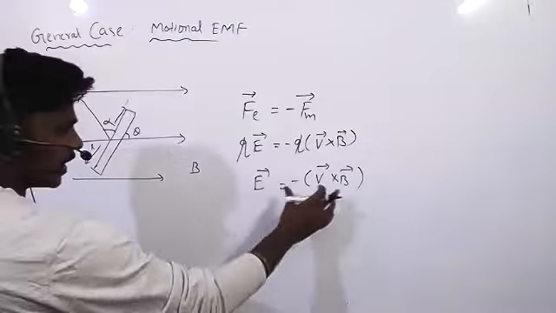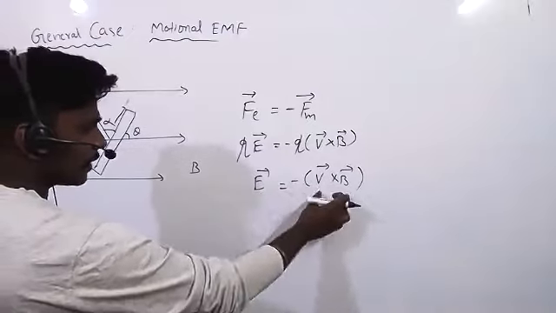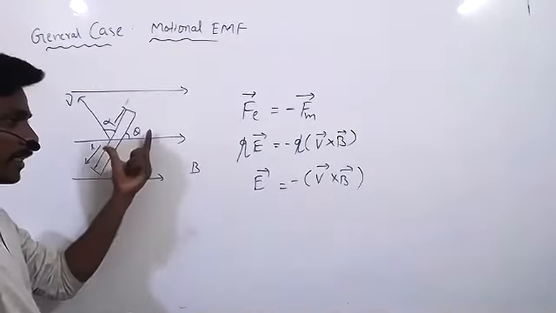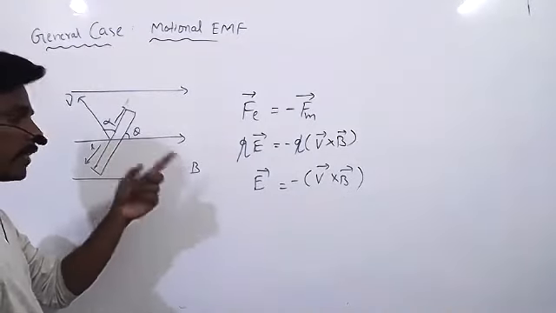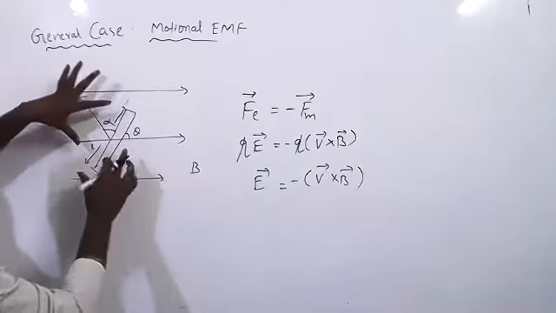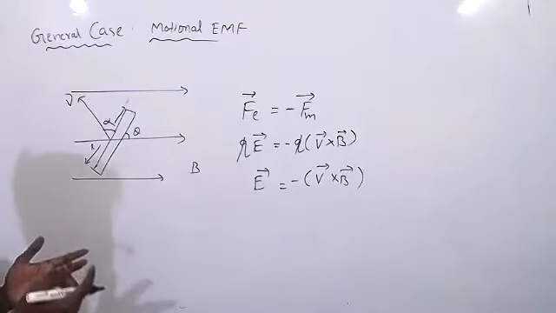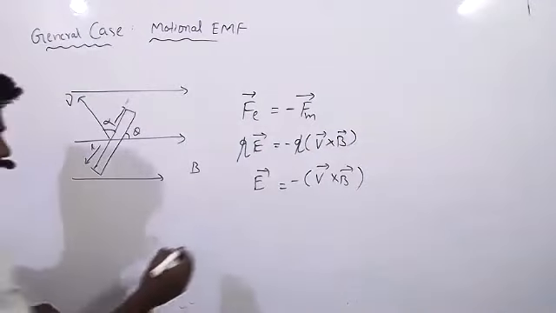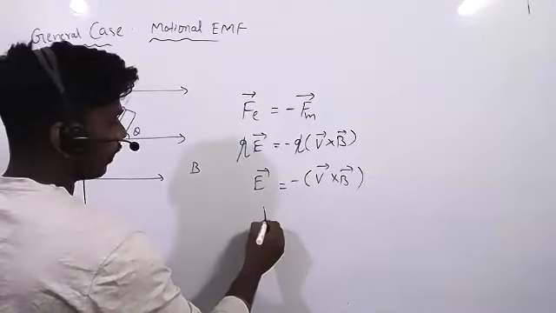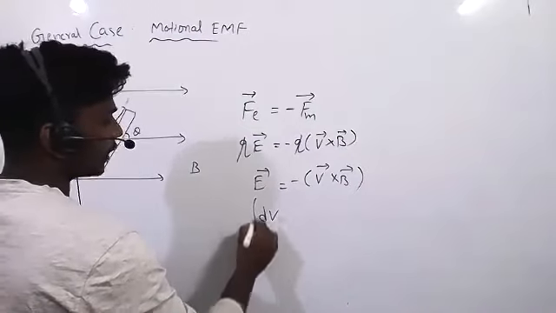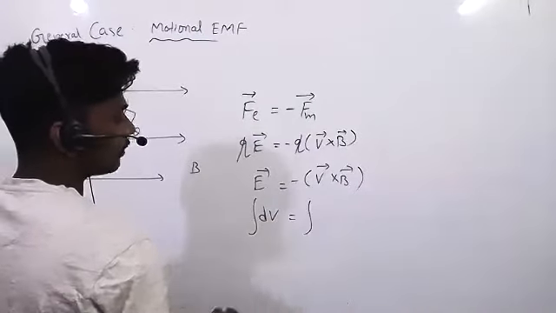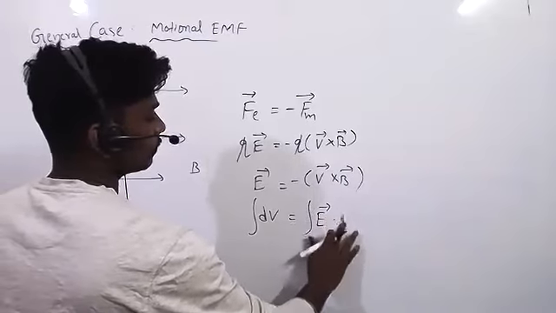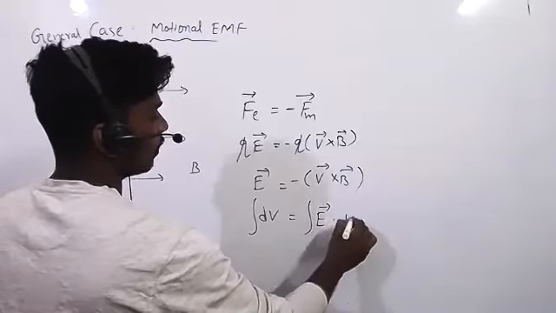At the final steady state, the electric field will develop this much. When there is an electric field, that means potential difference, and the conductor has length. So potential difference will develop. How much potential difference? For a small dV, if you take the integration of E bar dot dl bar.